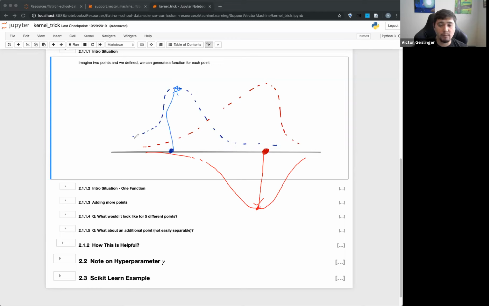So right now we have a blue function and a red function for these 2 points. You can do this for multiple points. If you had 5, 6, 100, 1,000 points, you can do this all the way through. But then we can combine it into one large function, and this one large function will become that kernel itself. So I'll show you what that looks like now.